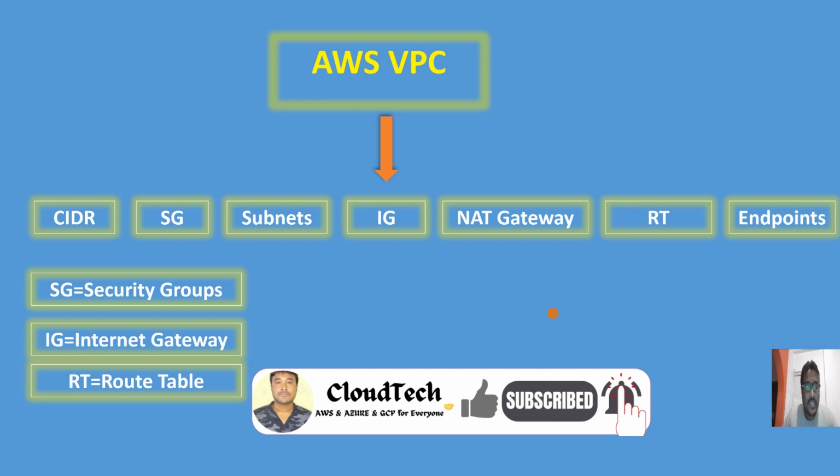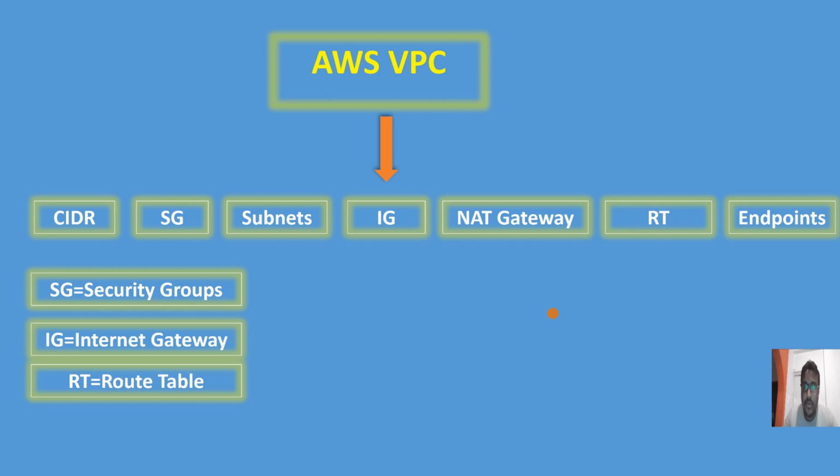IG is the Internet Gateway, which belongs to VPC, and we also use a NAT gateway here, and RT is nothing but the route tables. Whenever you create a VPC, we need to create an Internet Gateway. I have already demonstrated more details about the VPC, so you can refer to that video also.